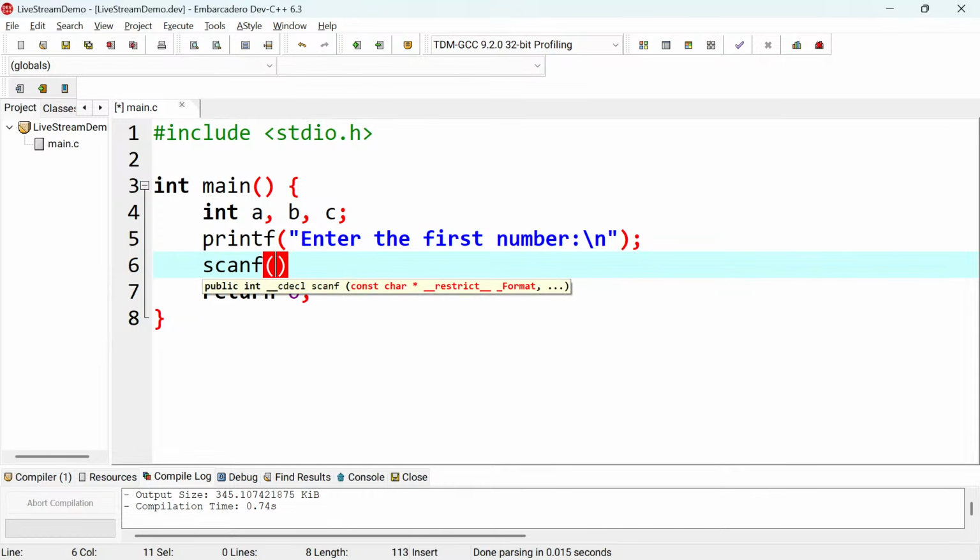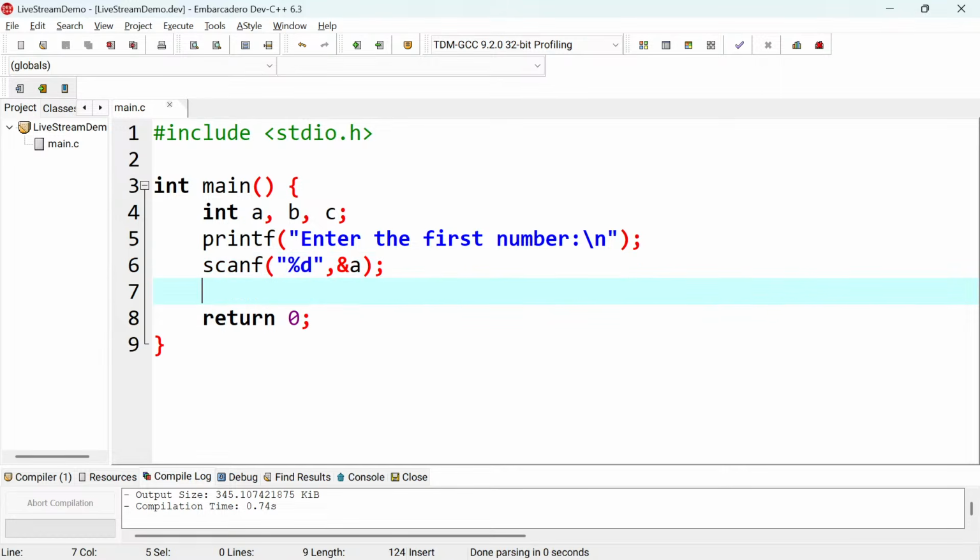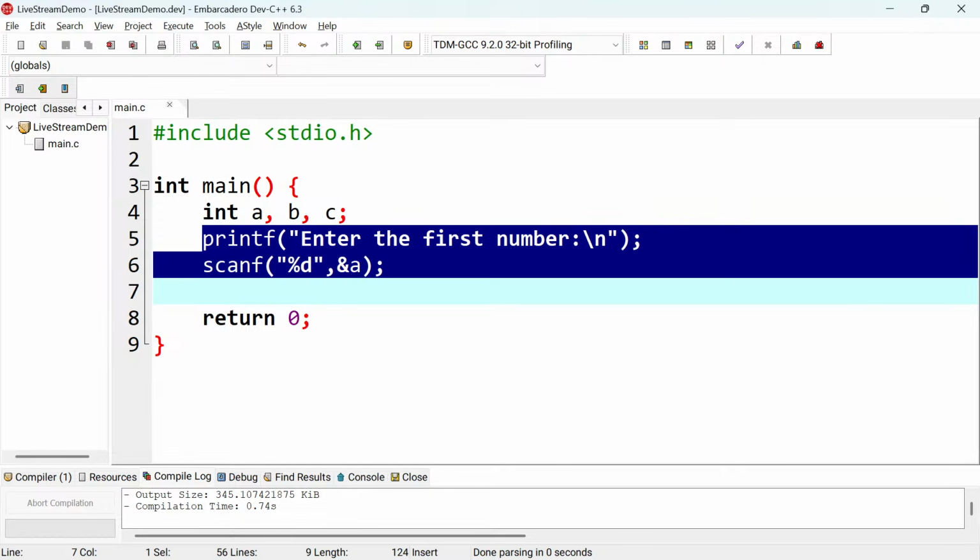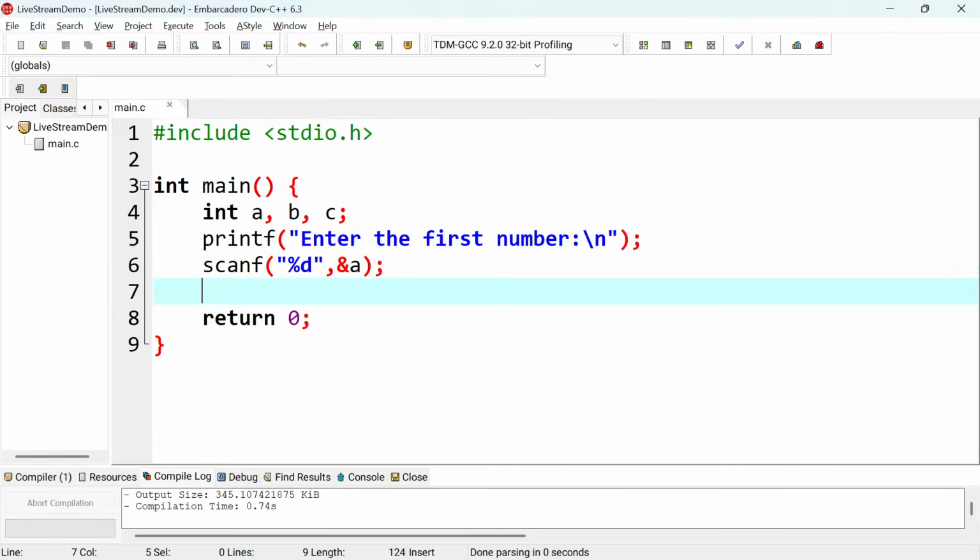Then I'll say, because it's an integer, %d, the address operator, and I'll put a there, and then I have to repeat this. That's where I said you can make a shorthand out of this. So I have to repeat this again for b. So I need to take the second number, something like that.